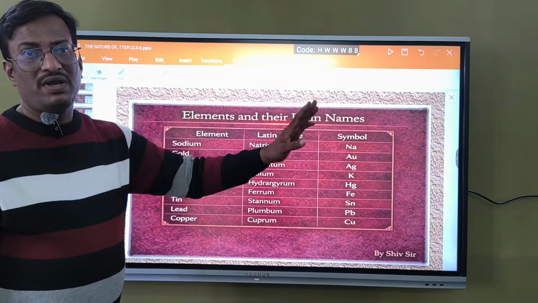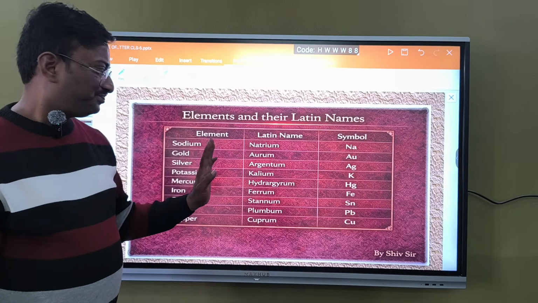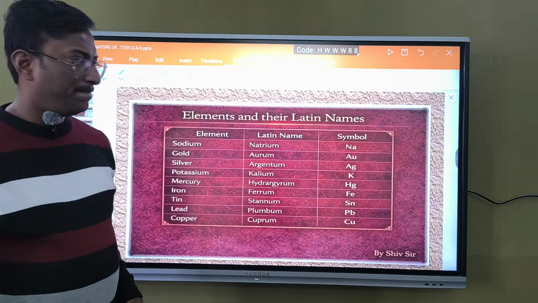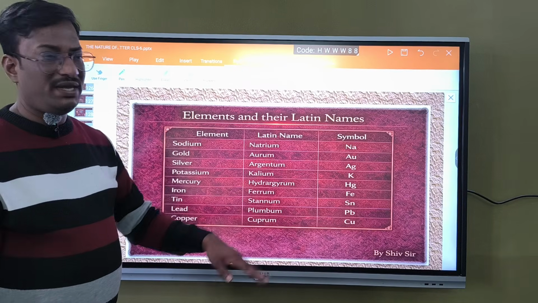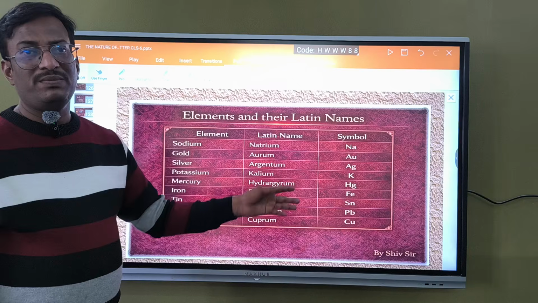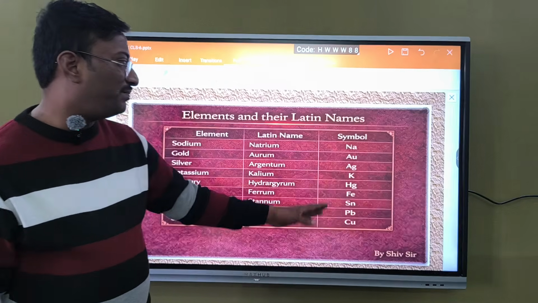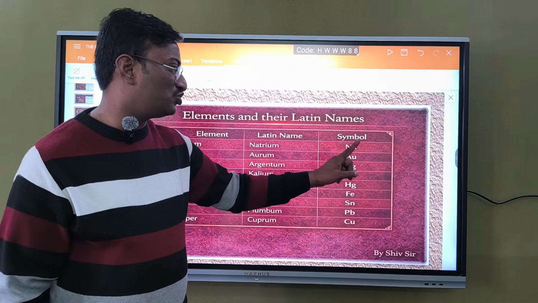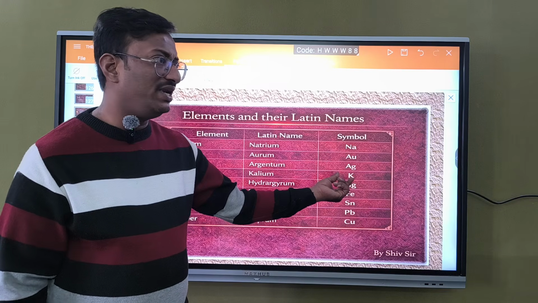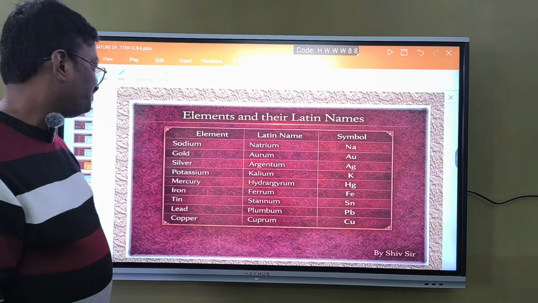Iron, ferrum, Fe. Tin, stannum, Sn. Lead, plumbum, Pb. Copper, cuprum, Cu. Even in these symbols, the first letter should be capital and the second letter small. If it has only one letter, that should be capital.